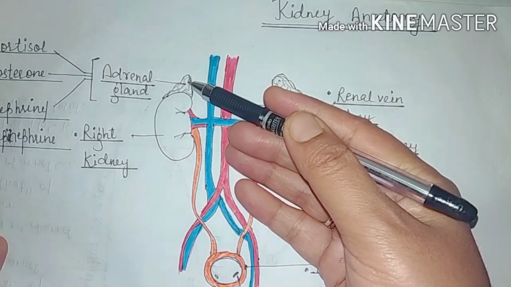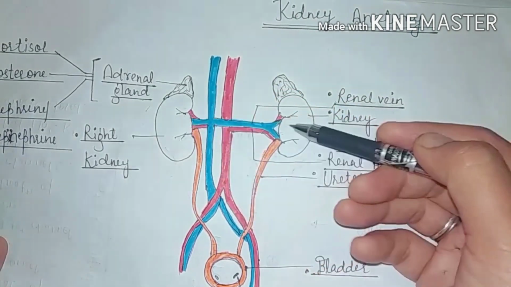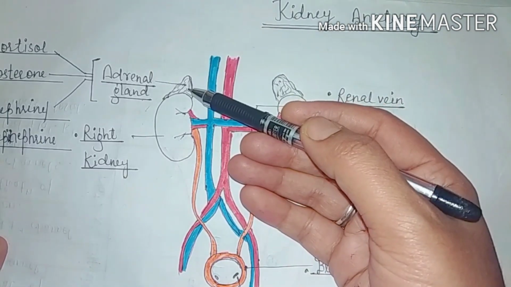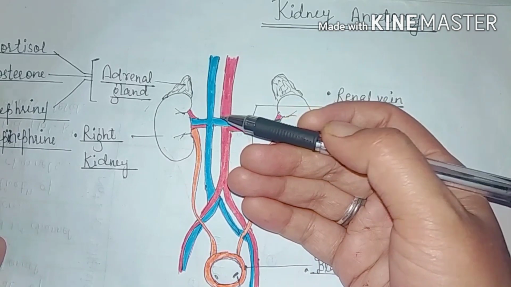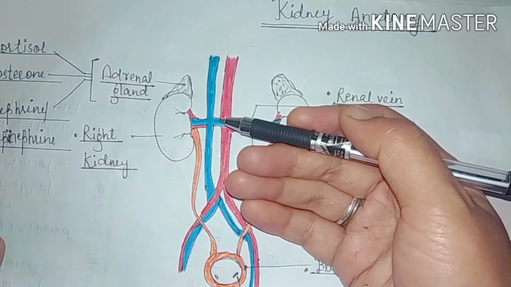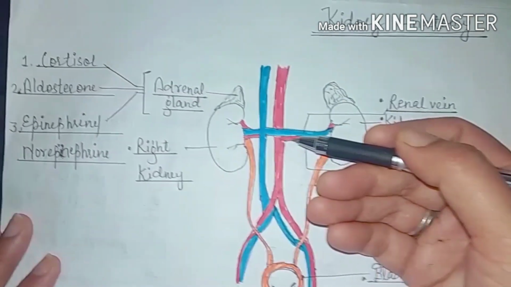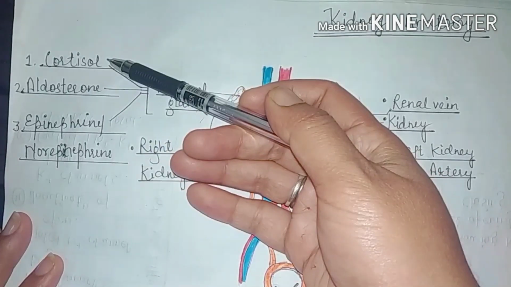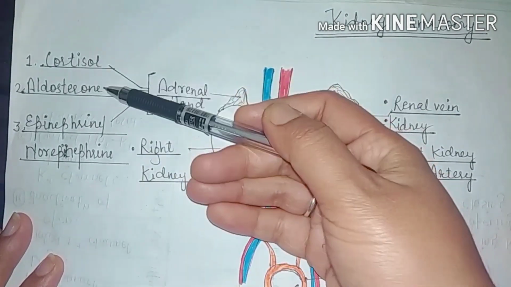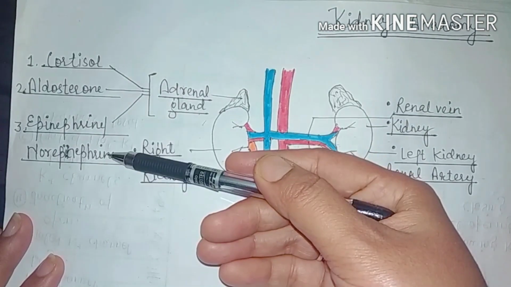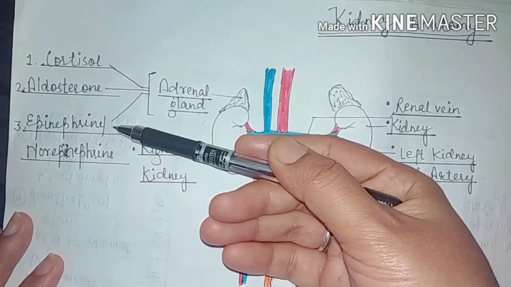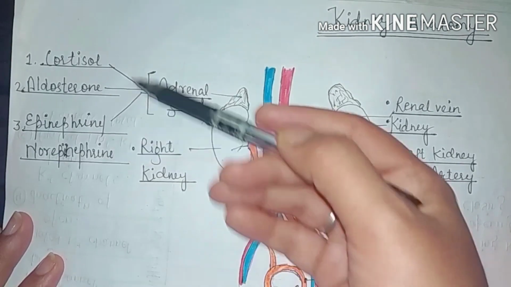Over both kidneys, the adrenal gland is present, which is triangular in shape. And as we know, glands are responsible for secretion. It secretes hormones: cortisol, aldosterone, epinephrine, and norepinephrine. Epinephrine and norepinephrine are also known as adrenaline and noradrenaline.